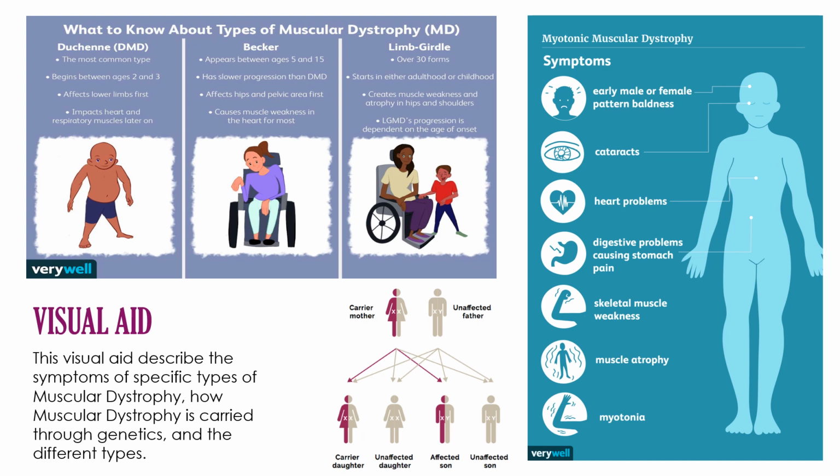What to know about the types of muscular dystrophy? Duchenne muscular dystrophy is the most common type, begins between ages 2 and 3, affects lower limbs first, and impacts the heart and respiratory muscles later on.